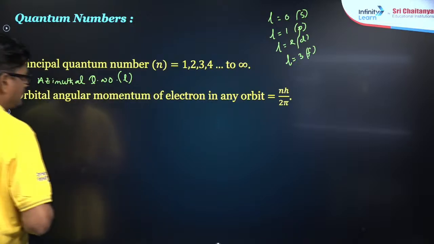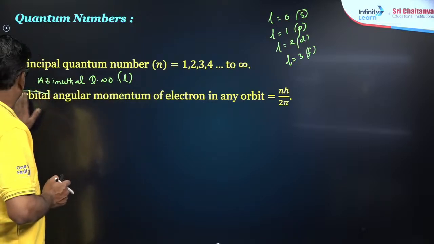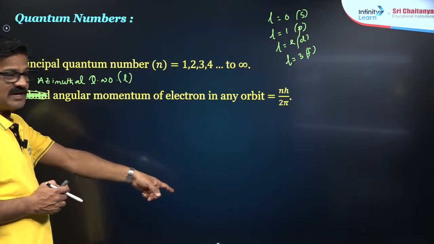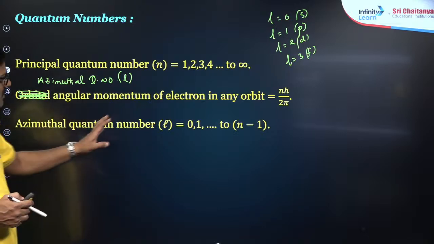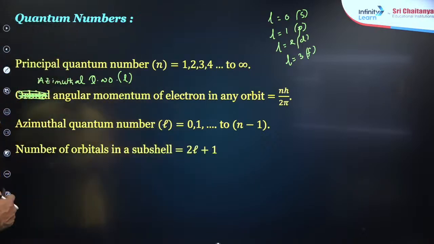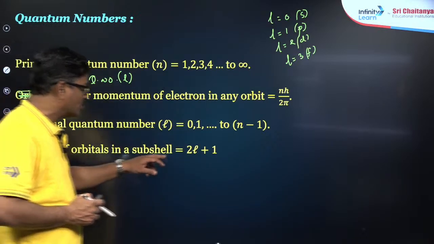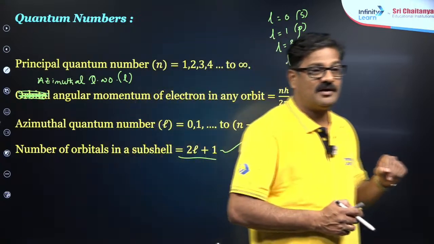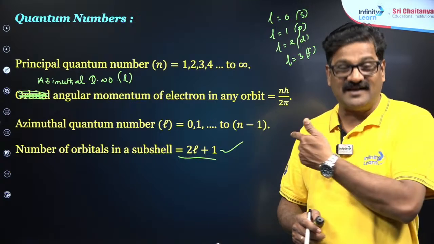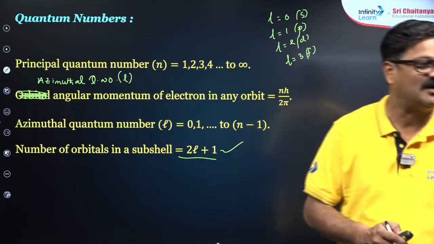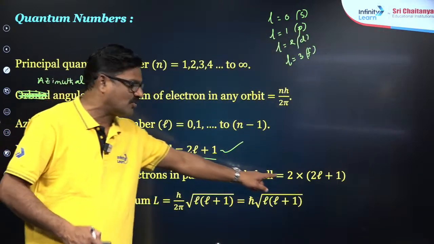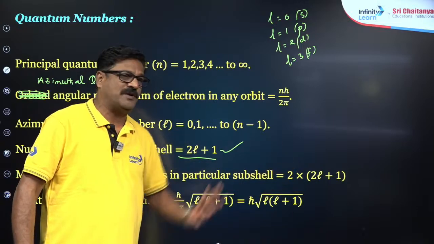The azimuthal quantum number, as we already mentioned, is 0, 1, 2 till n − 1. The number of orbitals in a subshell is 2l + 1. Before NEET, in the AIPMT examination, this particular question was asked. And the maximum number of electrons in a particular subshell is 2(2l + 1).